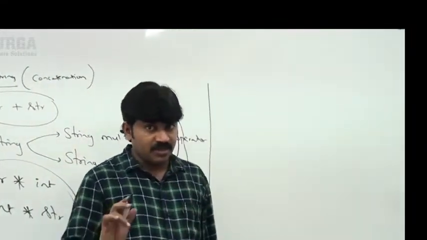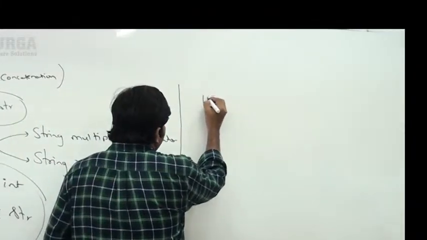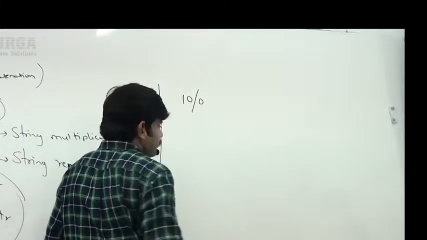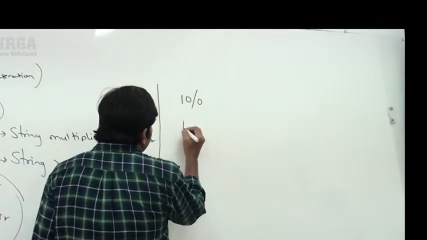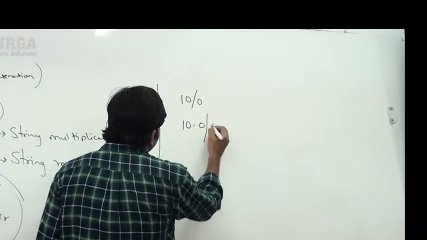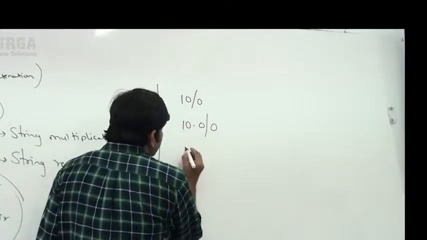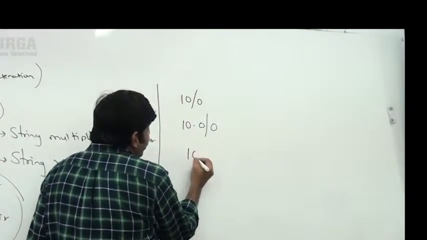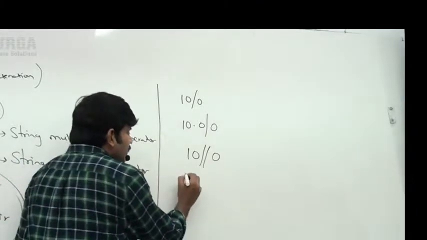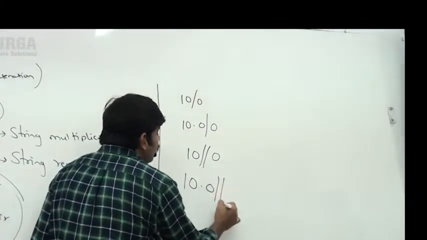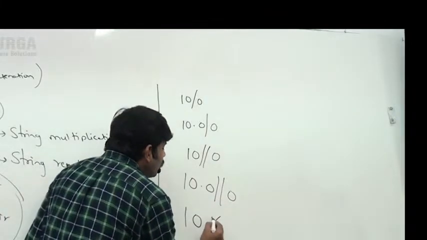Take very special care. If I consider 10 by 0, or 10.0 by 0, or 10 floor division 0, or 10.0 floor division 0, or 10 modulo 0.